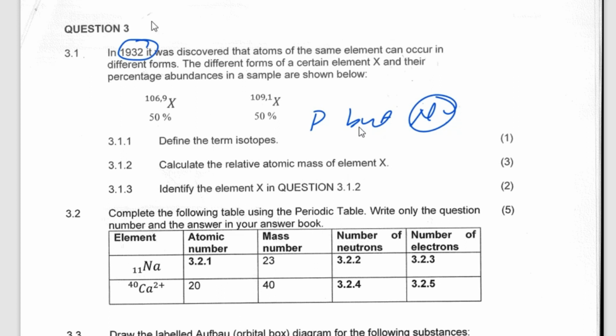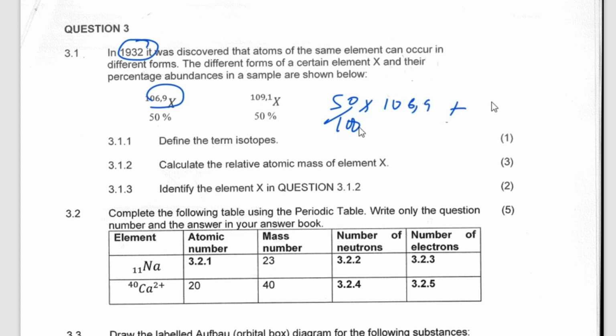So here I showed you, I'm not going to calculate, but I'm going to show you how the answer you are supposed to do on this. It means that you have to add the mass here and you have to add the mass here. So 50% means 50 out of 100 times the mass here, which is 106.9, plus 50 out of 100 times the mass, which is 109.1. So when you add these two, you have to be able to get the atomic mass of that.